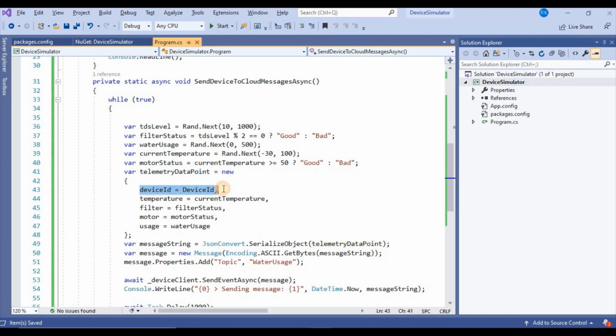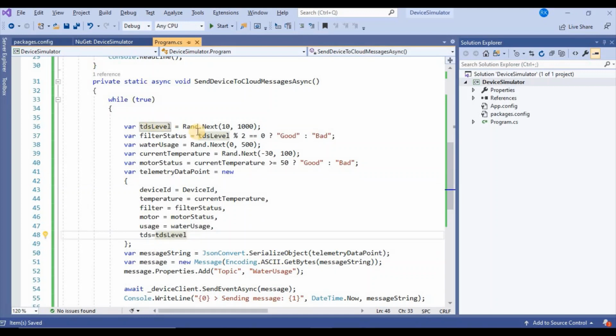So what we are going to send is device ID, temperature, filter status, motor status, and the water usage. We can add some more parameters here, but I have used these 5 parameters. So for now I have created some random numbers. For TDS I have created a random number between 10 and 1000. So this will be the TDS value.